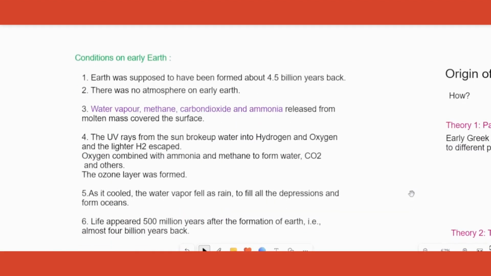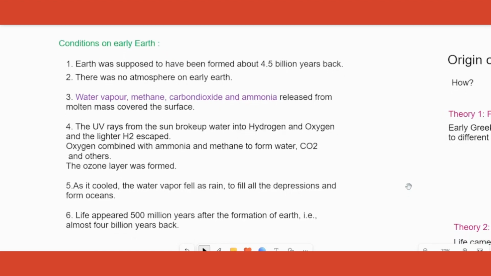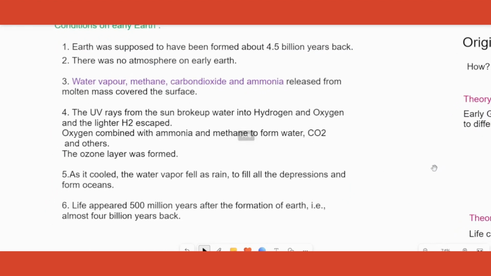Since Earth did not have an atmosphere around it, all the UV rays could reach the Earth from the sun, and they broke up water into hydrogen and oxygen. Hydrogen being very light, like in hydrogen balloons, usually tries to go up because it is lighter. Oxygen, instead, started combining with other components like ammonia, methane, etc. and formed new compounds. Ozone was formed from molecular oxygen combining with nascent oxygen.